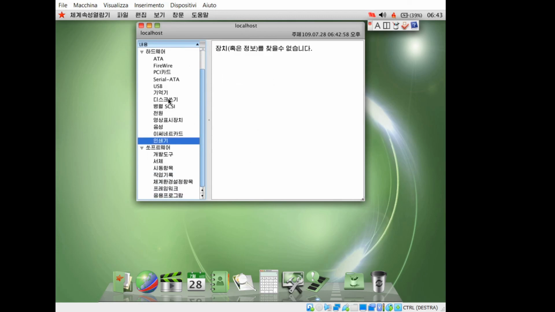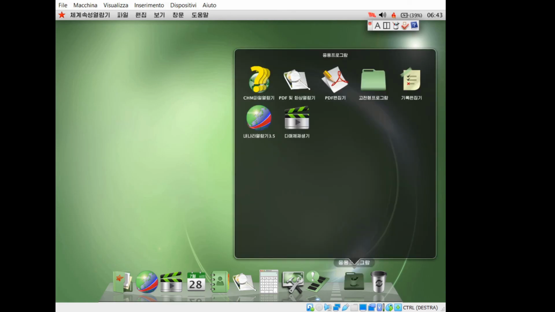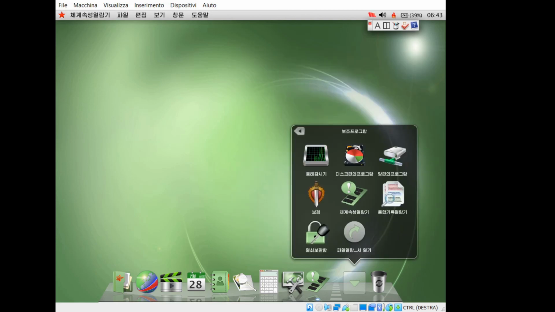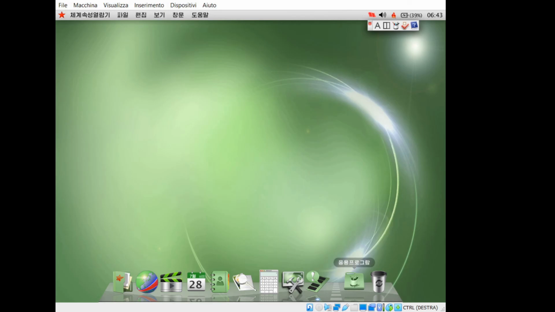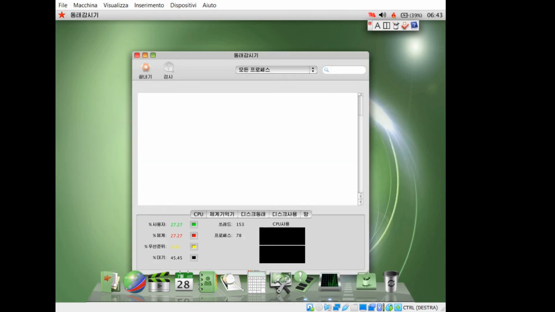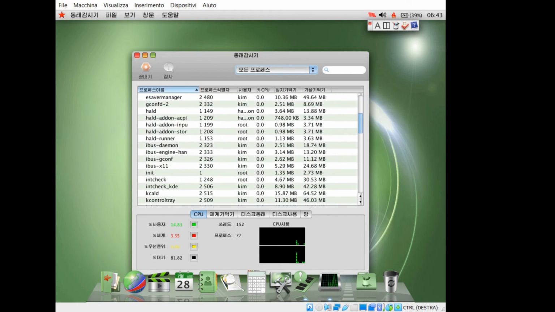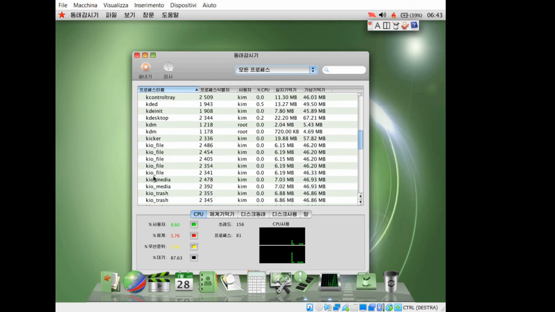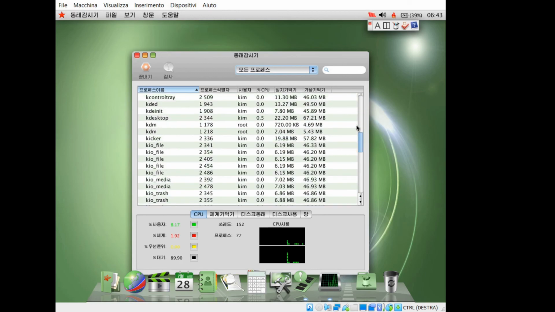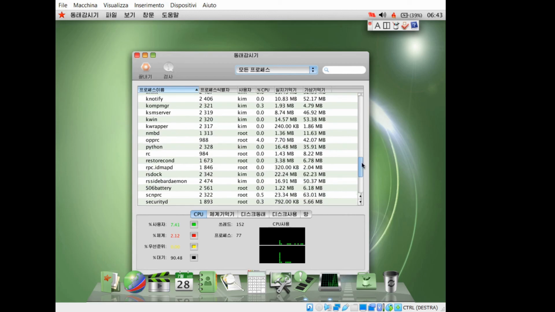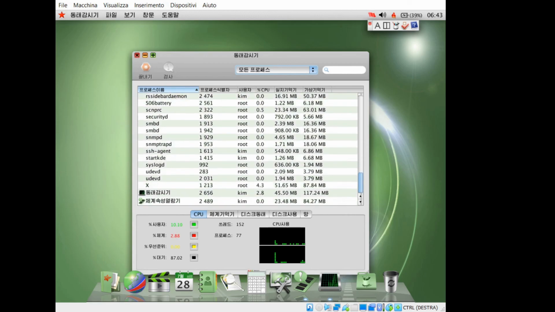It is very similar to macOS Leopard. The system monitor with all the services that are running. As you can see, K, because this custom desktop environment is based on the old version of KDE3, heavily customized.